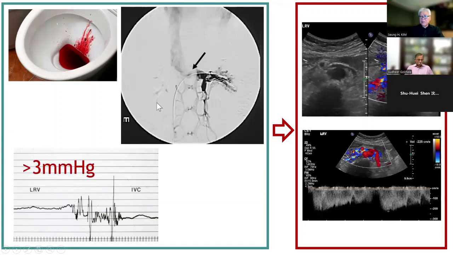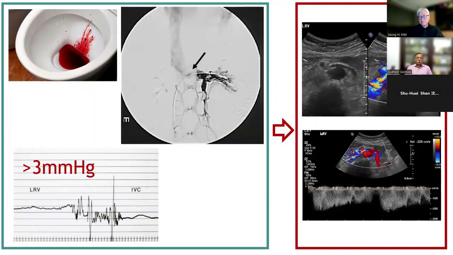Traditionally, it was diagnosed by left renal venous catheterization. In the 1970s or 80s, patients with gross hematuria were diagnosed as nutcracker syndrome.